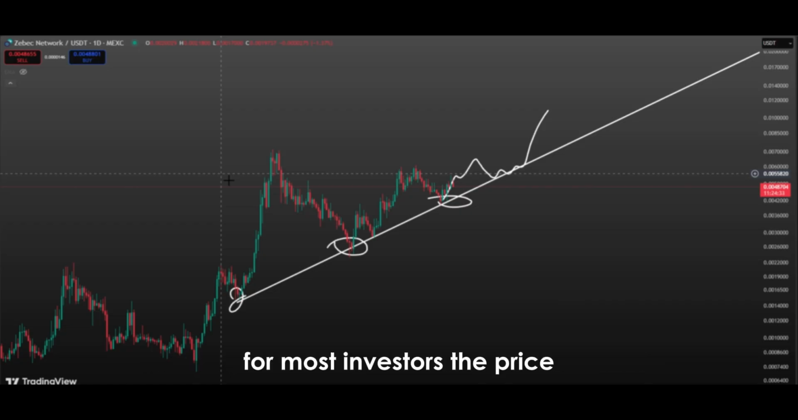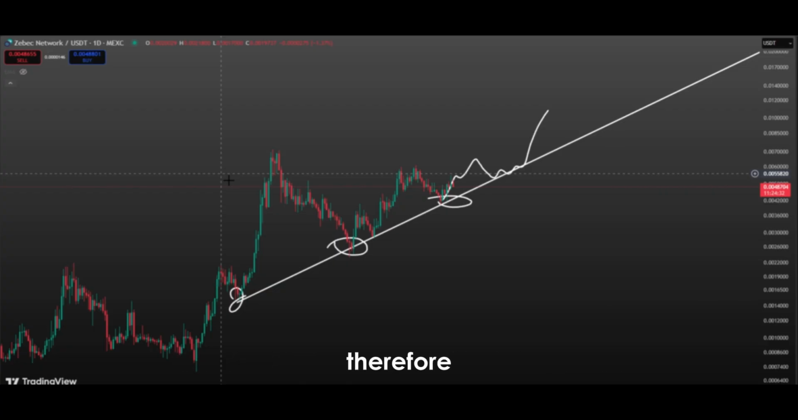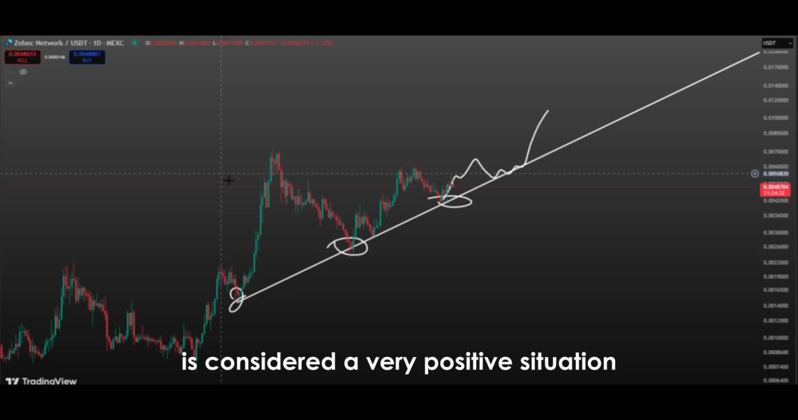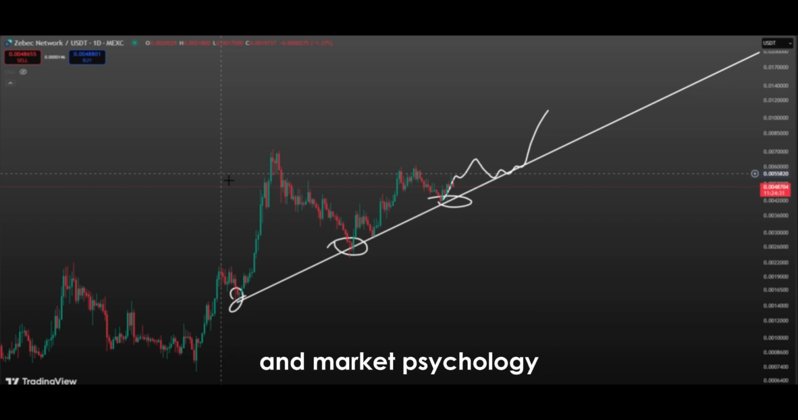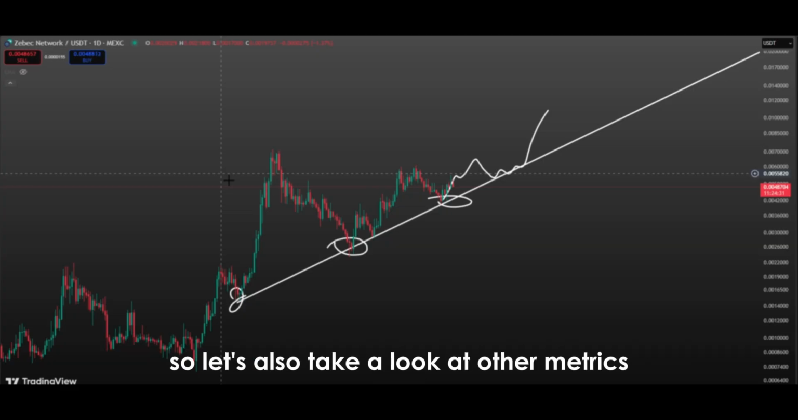For most investors, the price staying above this line is a strong indication that higher levels will be reached in the future. Therefore, the price not breaking the ascending trend line is considered a very positive situation both in terms of technical analysis and market psychology. But we can't make decisions based solely on trend lines. So let's also take a look at other metrics.